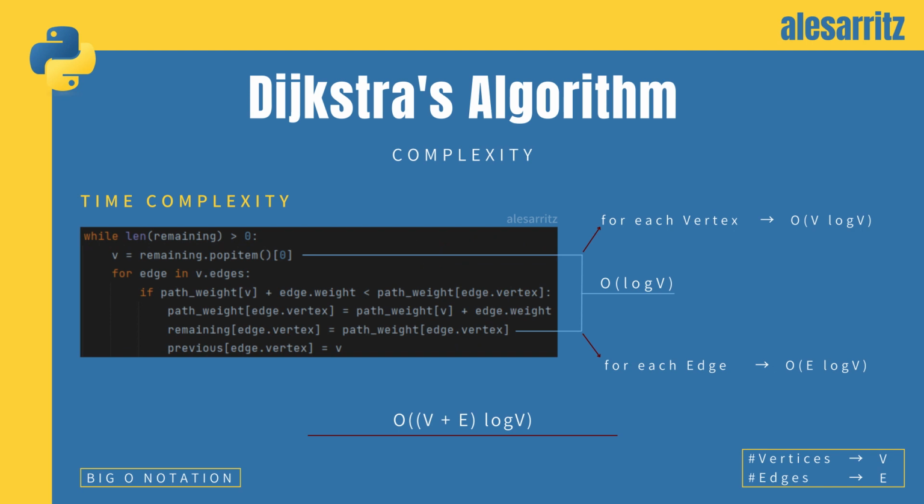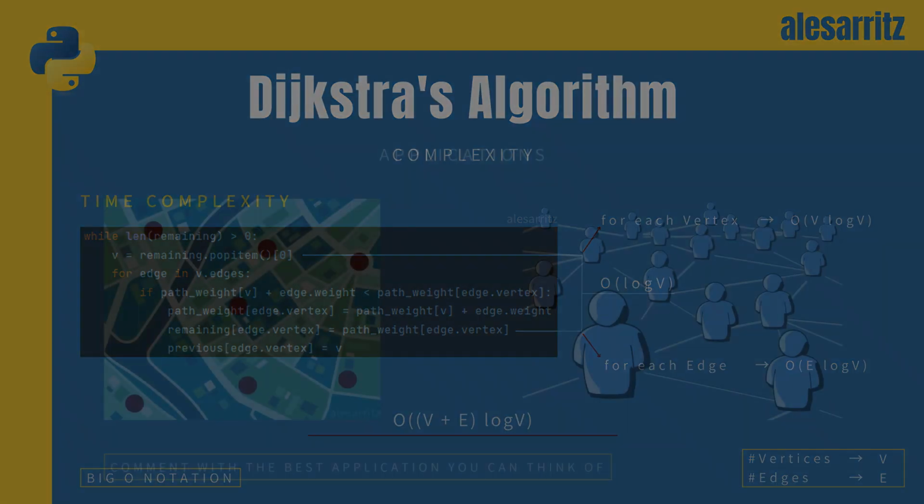Let's now analyze the time complexity of the algorithm. Since we implemented the priority queue with a heap dict, the pop calls will each take O(log V) time, as will inserting and updating entries. We will do one pop call for each vertex, so that's O(V log V). Additionally, on each edge, we might call one update operation, so that's O(E log V). Therefore, the total runtime is O((V + E) log V).